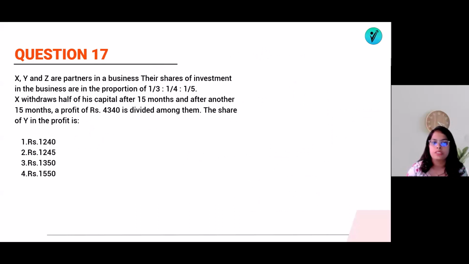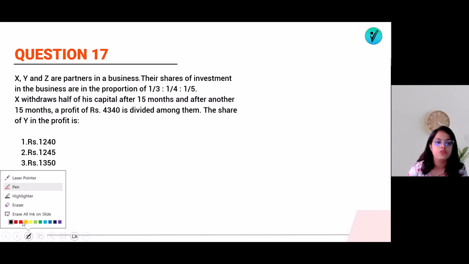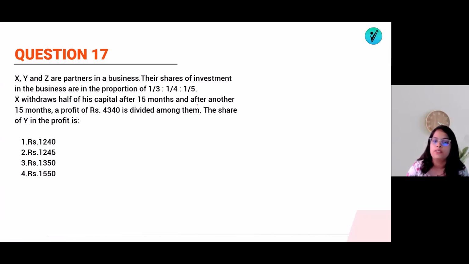Now let's go for question number 17. X, Y and Z are partners in a business. Their shares of investment in the business are in the proportion 1/3, 1/4 and 1/5. X withdraws half of its capital after 15 months, and after another 15 months a profit of 4340 is divided among them. What is the share of Y? So the shares are 1/3 is to 1/4 is to 1/5. To get them in complete form, I will multiply all of them by the LCM of 3, 4, 5. LCM of 3, 4, 5 is 60.